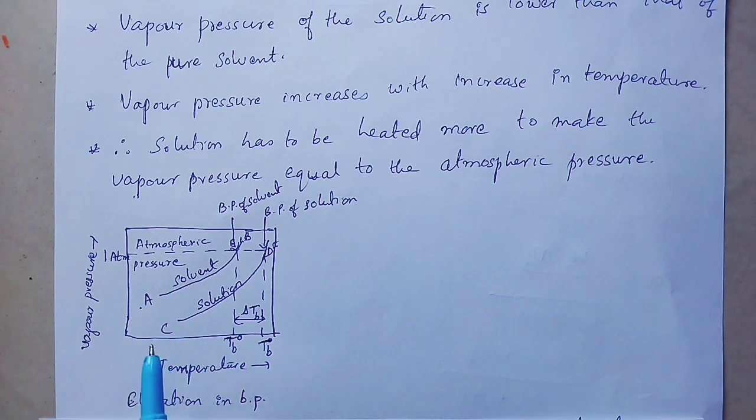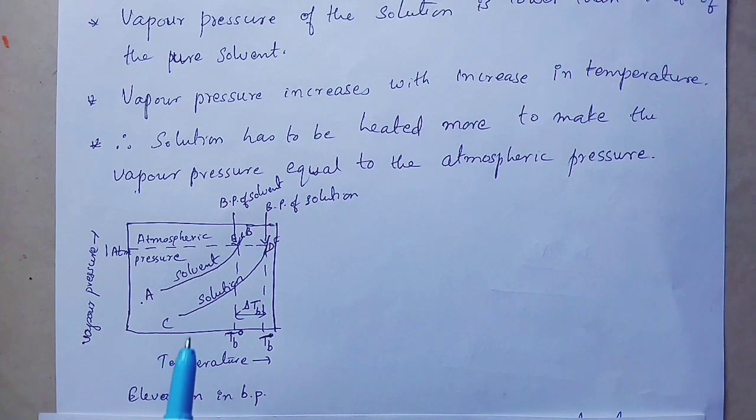Now the curve CD represents plot for solution. Here also vapor pressure is increasing with increase in the temperature. Since vapor pressure of pure solvent is always greater than that of solution, the curve for solution lies below that of solvent.